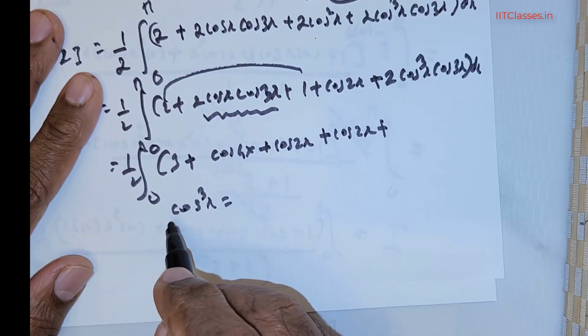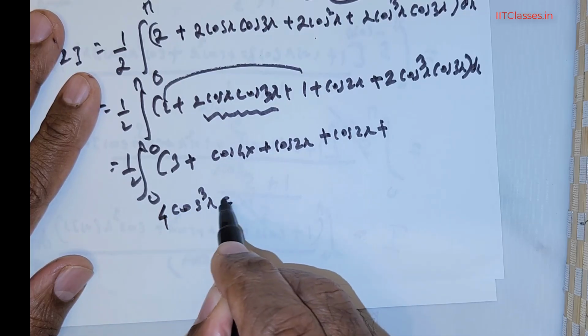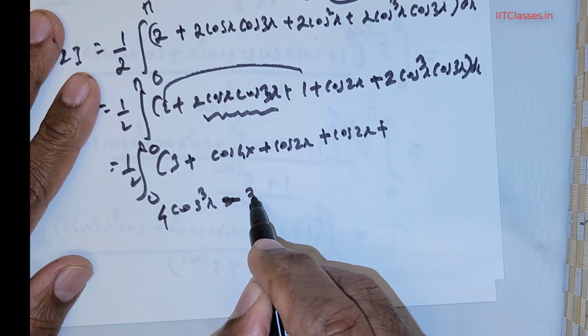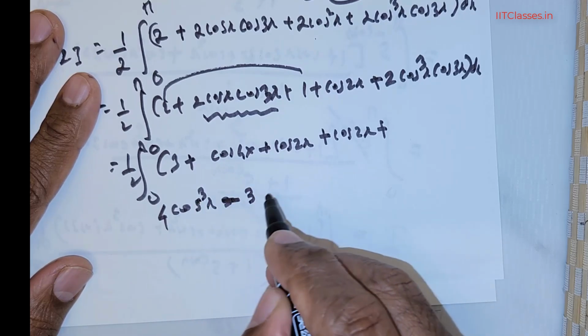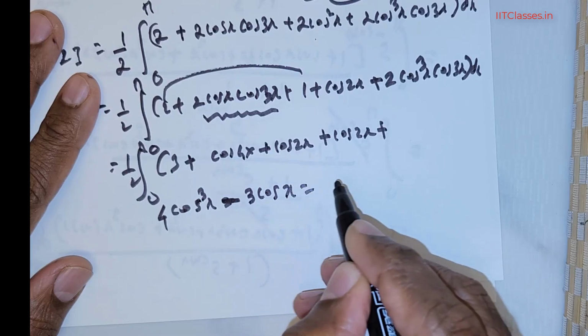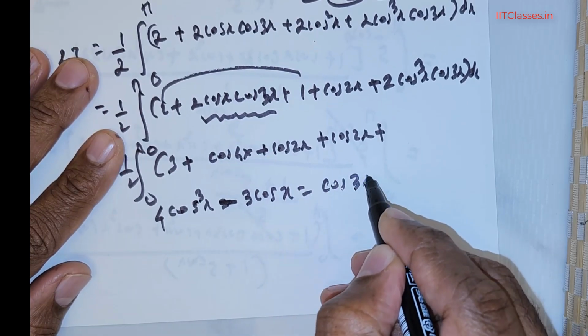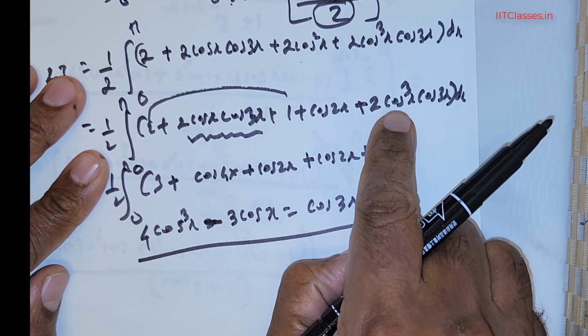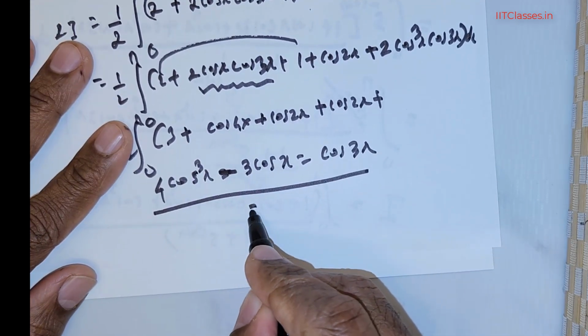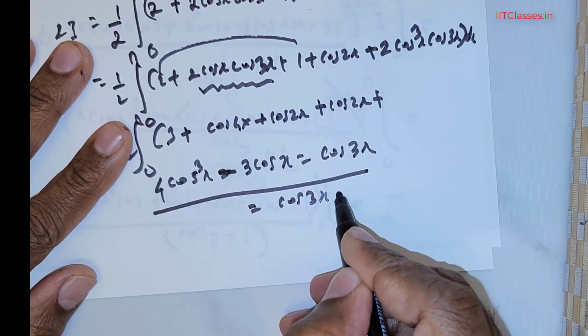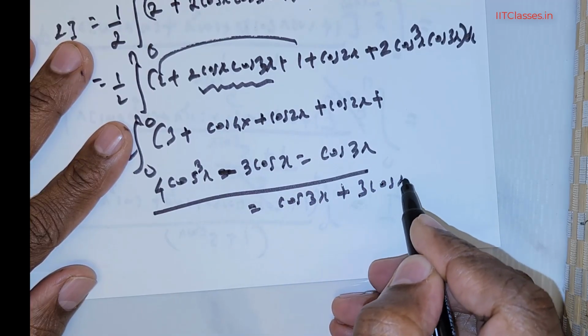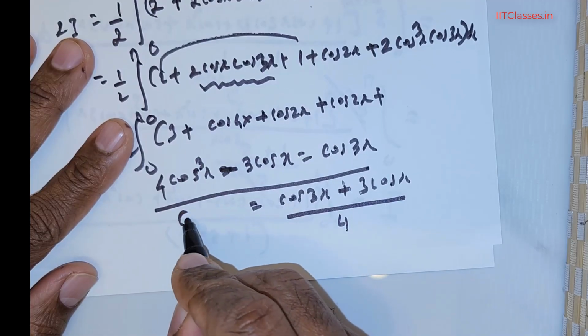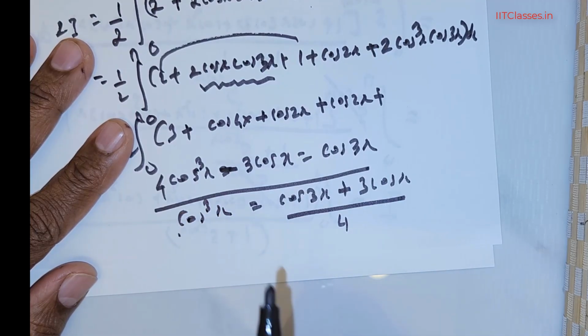We have this representation: 4cos³x − 3cos x = cos 3x. Now I want to get rid of this cos³x. So I'm going to rewrite this as (cos 3x + 3cos x)/4 = cos³x. Fair enough, right?